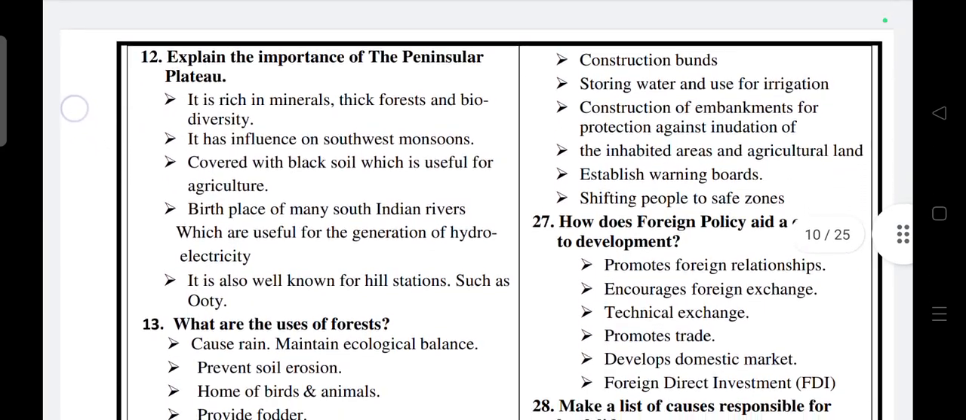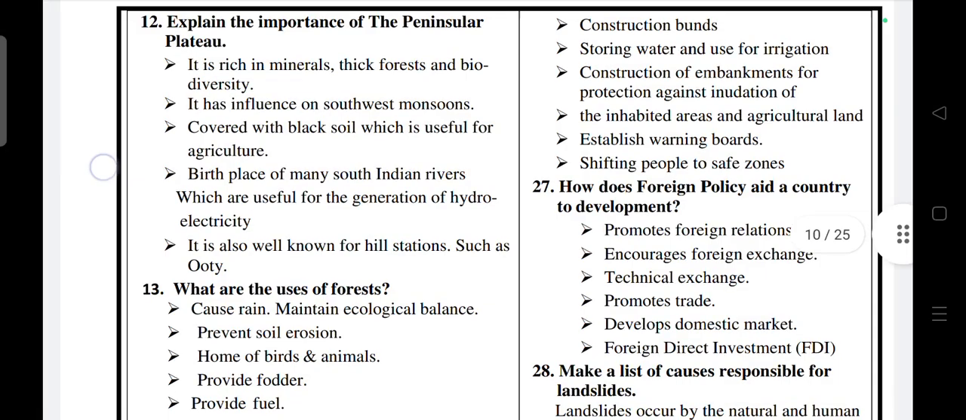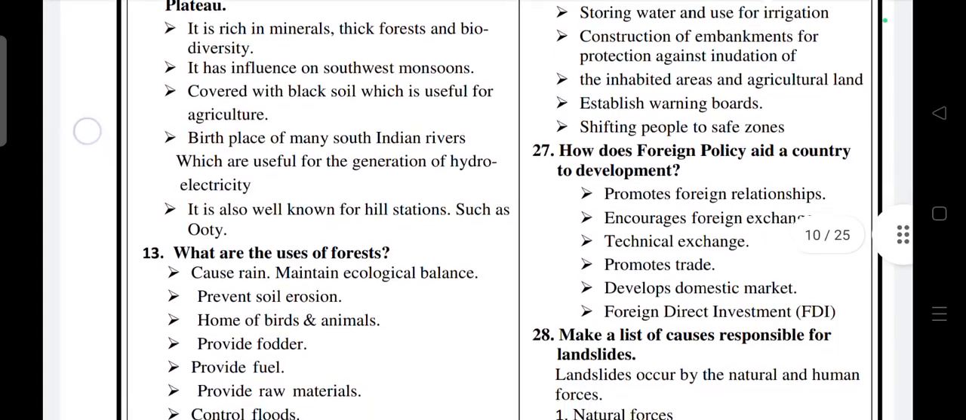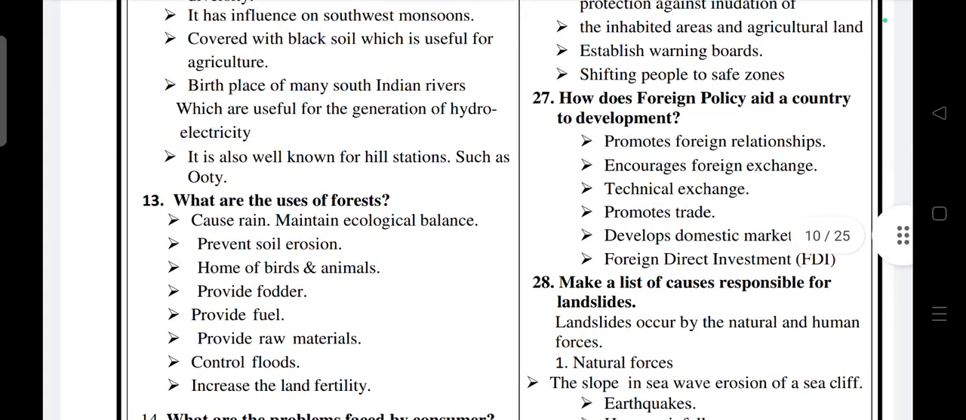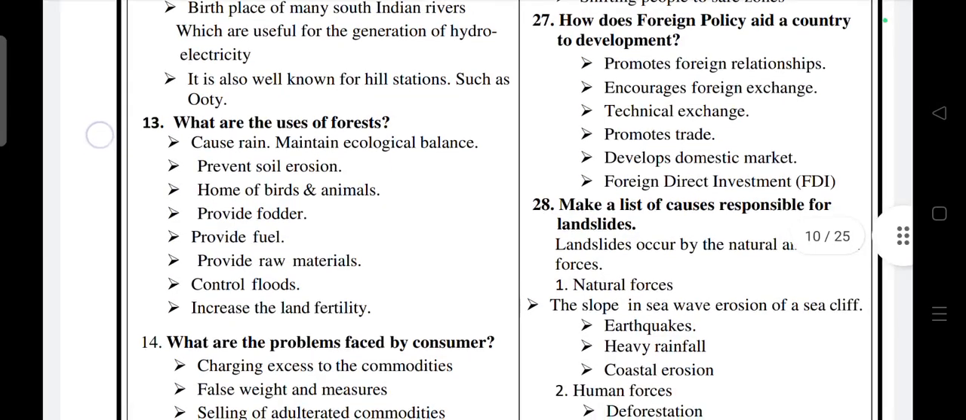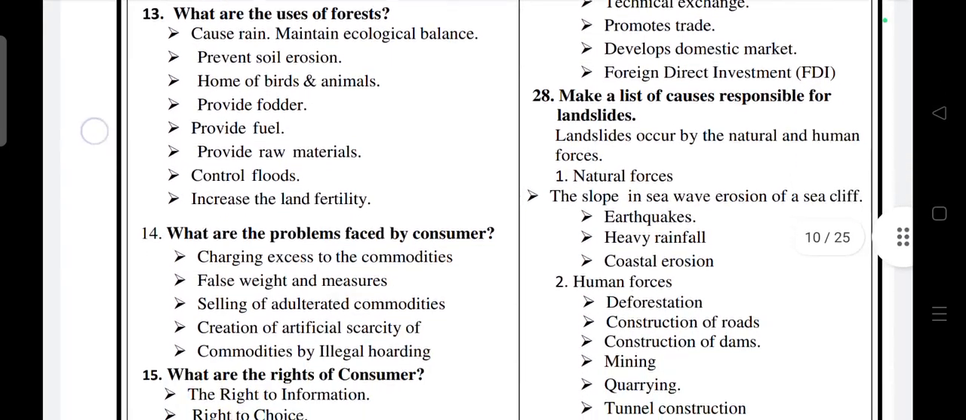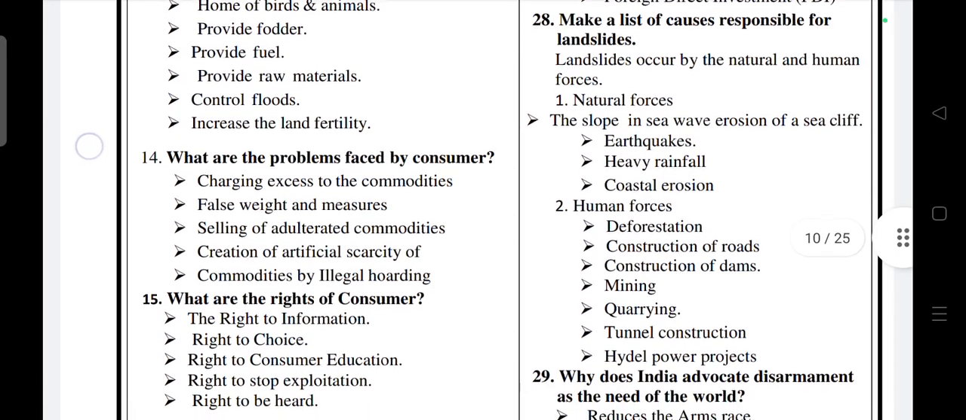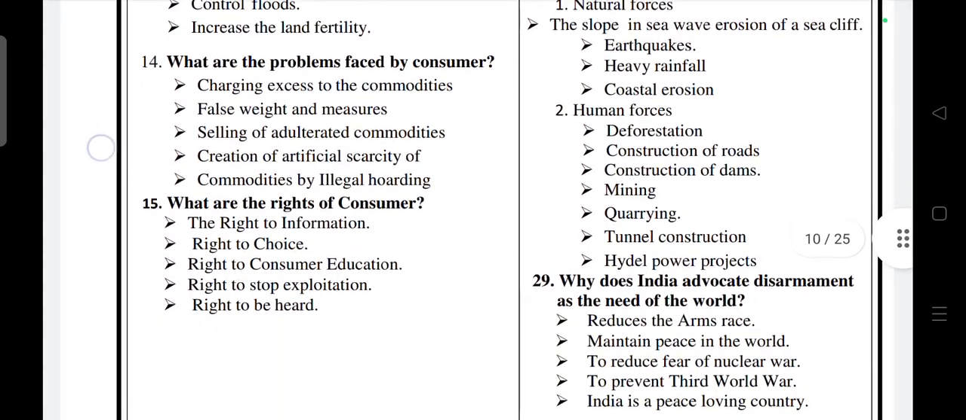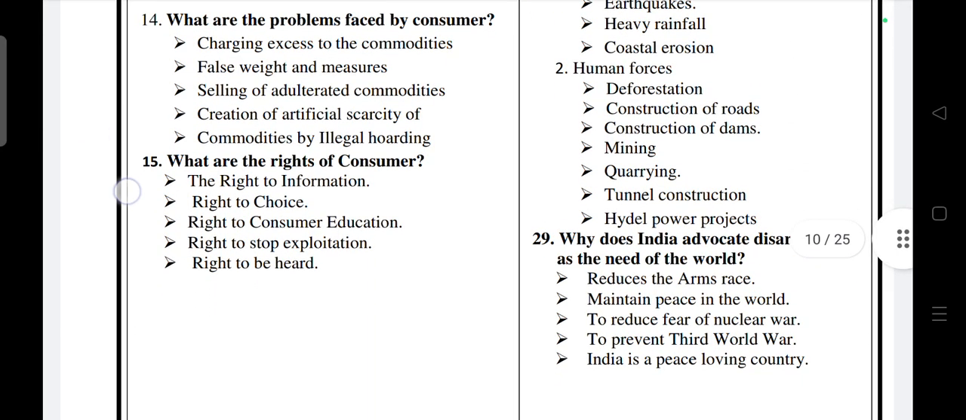Explain the importance of the Peninsular Plateau. How does foreign policy aid a country's development? What are the uses of forests? Make a list of causes responsible for landslides. What are the problems faced by consumers? What are the rights of consumers? Why does India advocate disarmament as the need of the world?